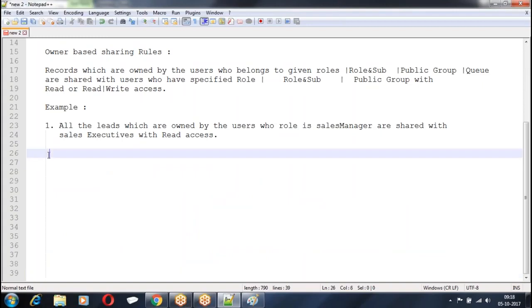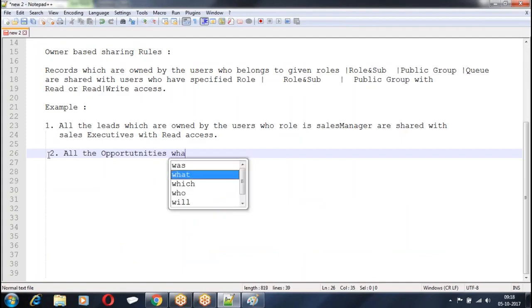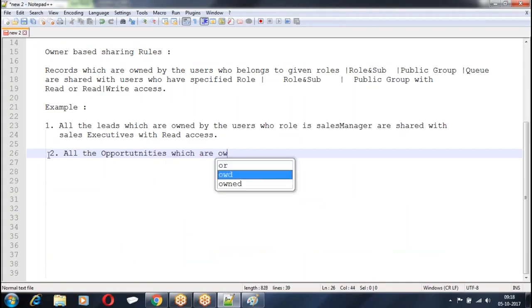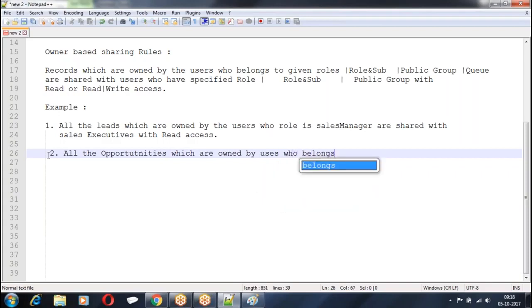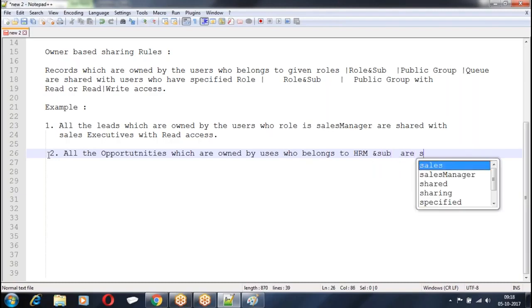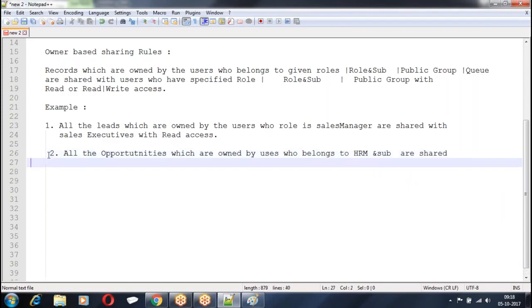Second, all the opportunities which are owned by users who belong to HR manager, manager subordinate, are shared with.